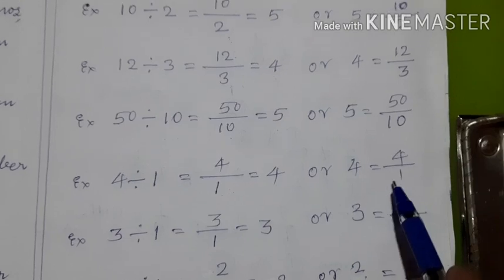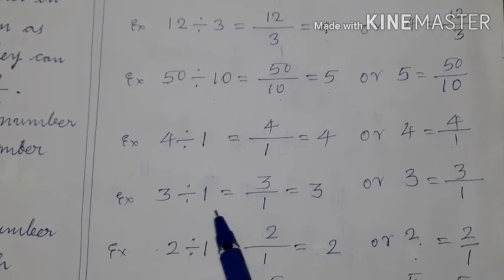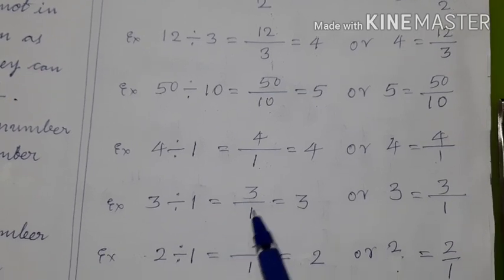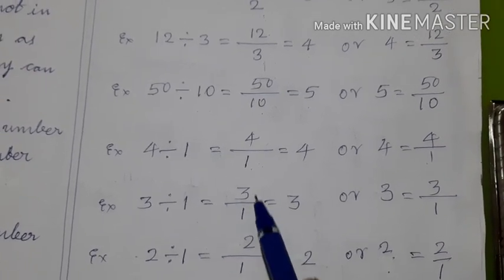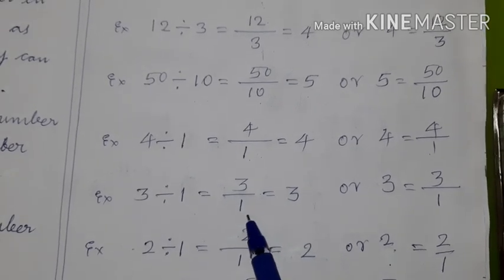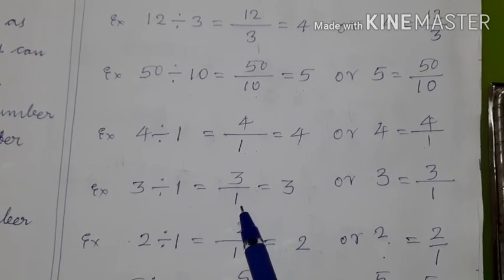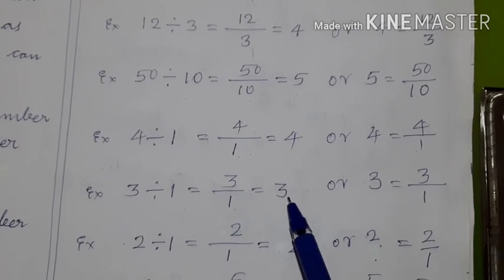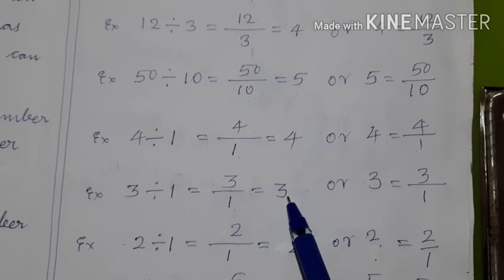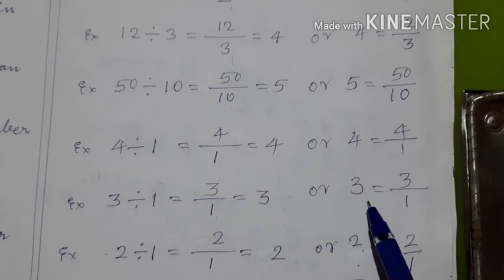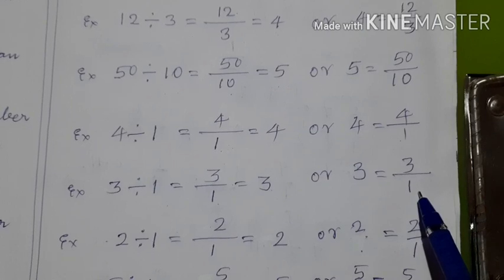Both are same. What is the meaning of 3 divided by 1? 3 divided by 1 is equal to 3 upon 1. What is the meaning of 3 upon 1? There are 3 rupees and it should be given to one person. How much will that one person get? That one person will get 3 rupees only. Therefore, 3 upon 1 is equal to 3, or 3 is equal to 3 upon 1.